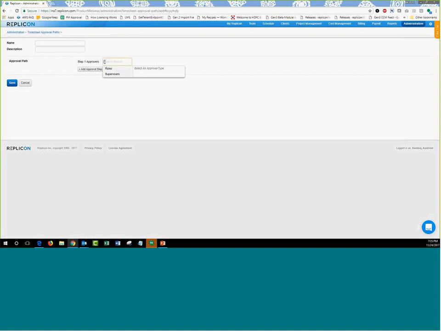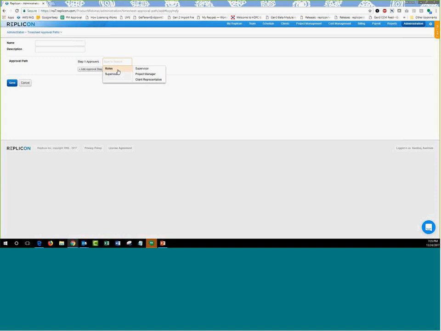So I click and I have two options. One, I can choose from the specific roles that are available based on my modules. So I have supervisor, project manager, and client representative, given that I have the project-related modules purchased from Replicon.